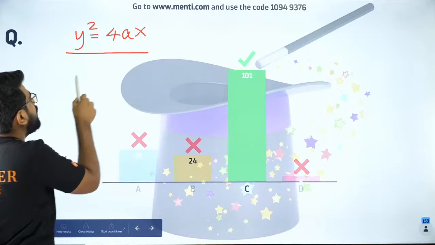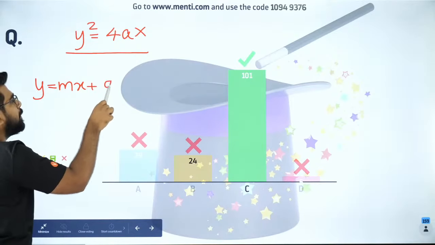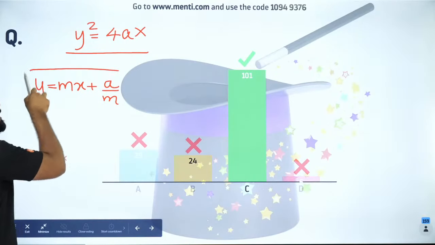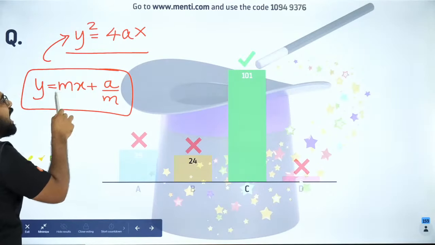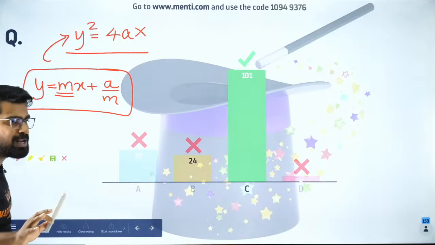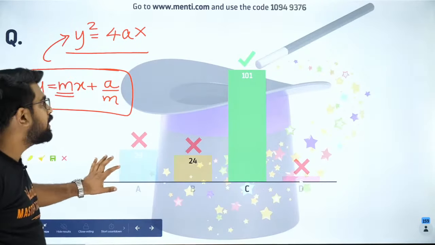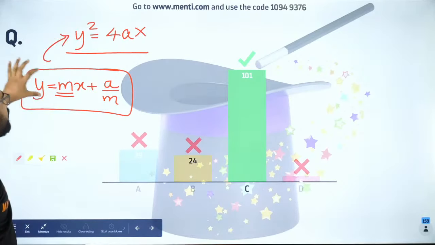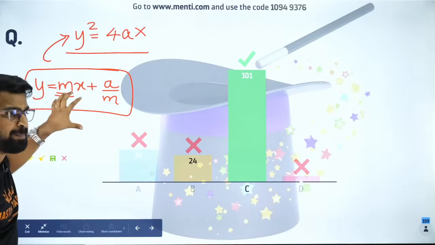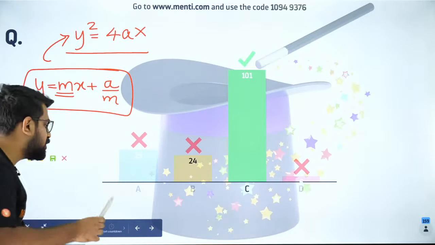So when you have this parabola, the equation of tangent is given by y equal to mx plus a by m. So this is the equation of tangent to the parabola y square equal to 4ax having slope m. Are you all clear with this? Did you all know this? If you did not know this, make a note of it. For this parabola, if you want a tangent of slope m, this is how you do it. Everybody cool? So let's proceed, guys.